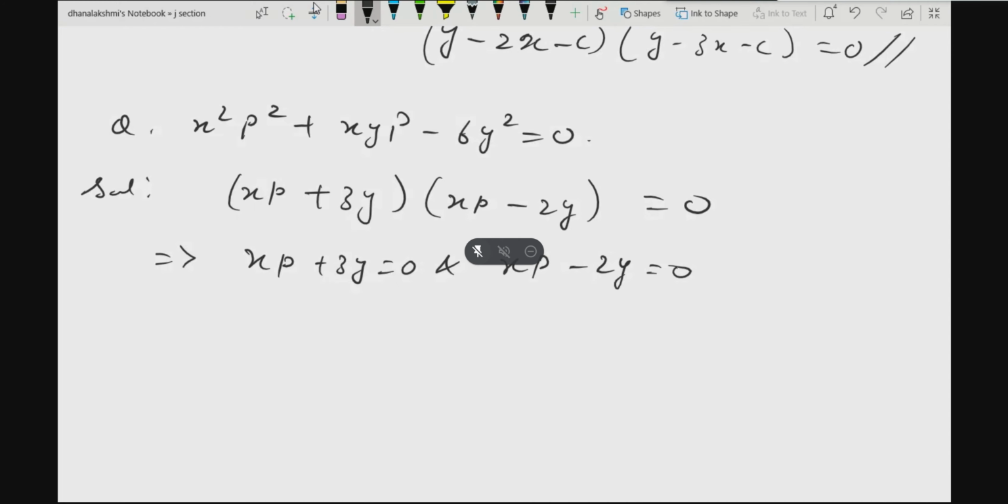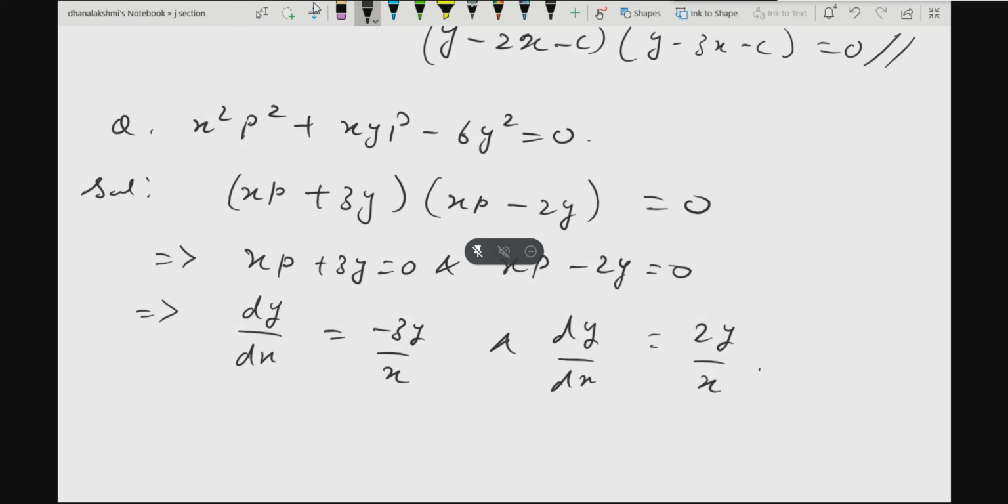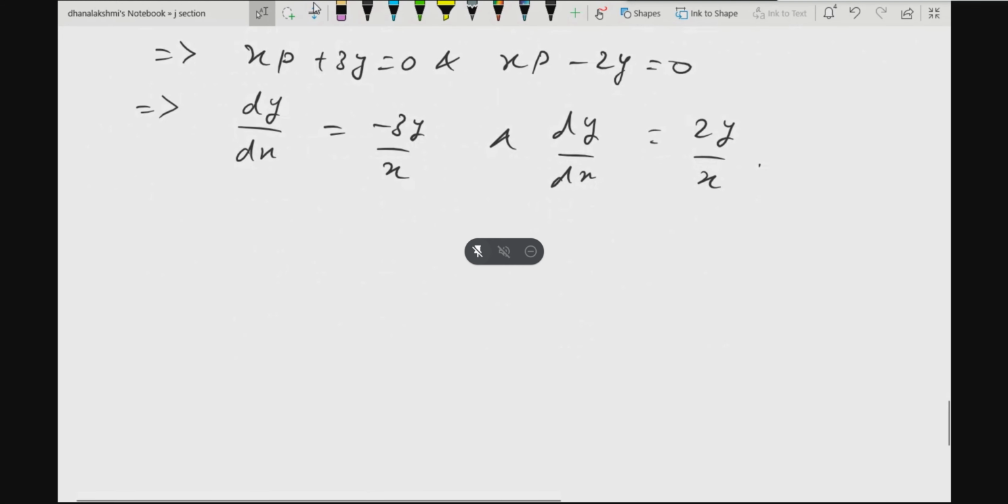Now in the differential form you write it: dy by dx is equal to minus 3y by x, and dy by dx plus 2y by x. Is it correct? Now they are in variable separable form. In this example, they are variable separable form, but it is not always necessary to be in that form. It can be first order, first degree differential equation. That depends on which kind you have to solve.